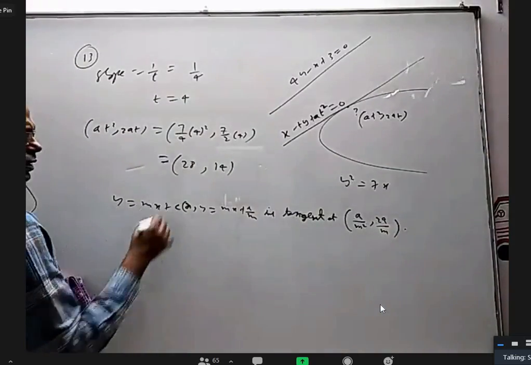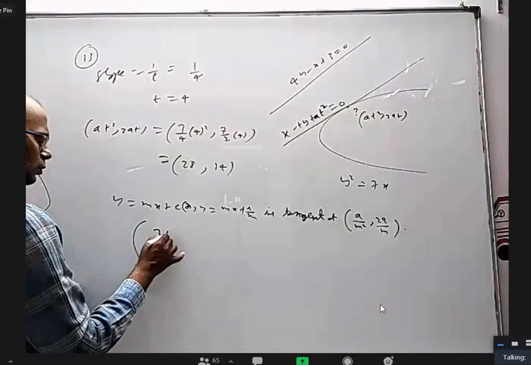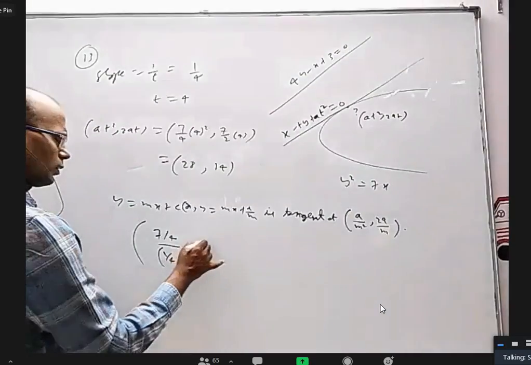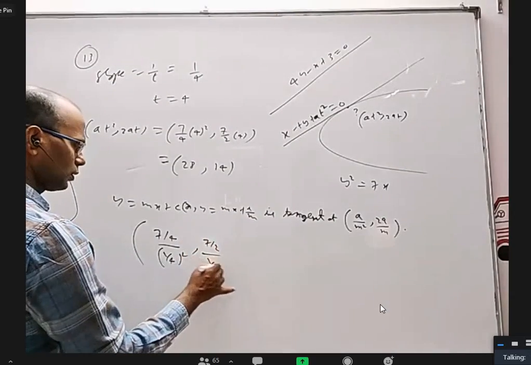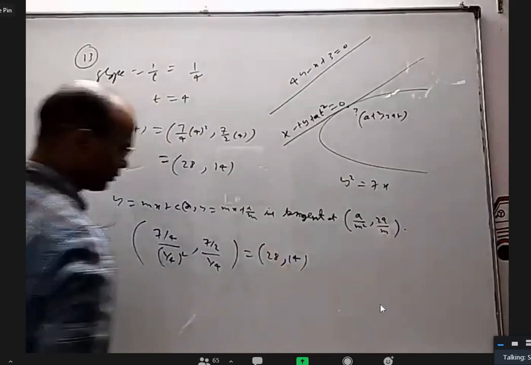You can use that, and directly a is 7 by 4 and m is 1 by 4 whole square, and this is 7 by 2 and 1 by 4, which is 28 comma 14.